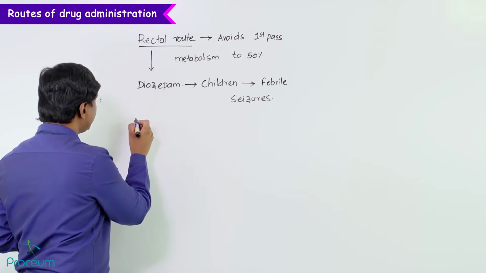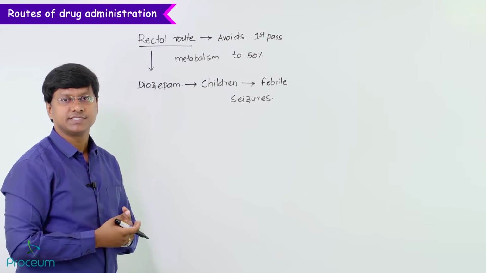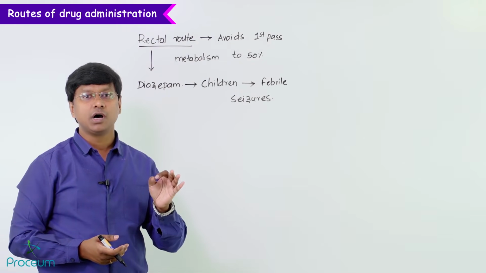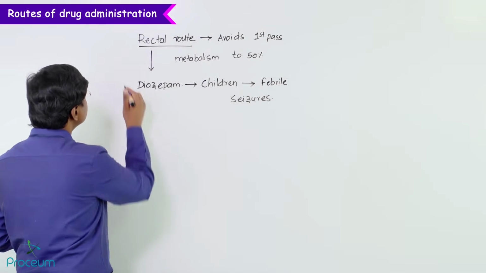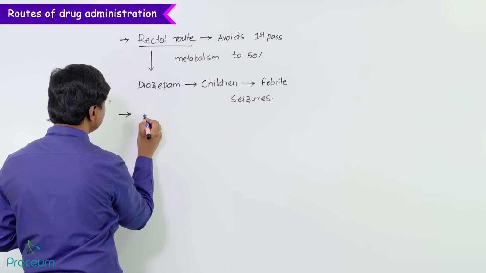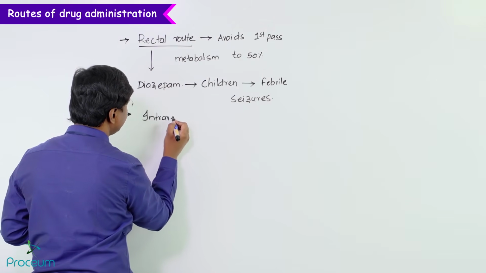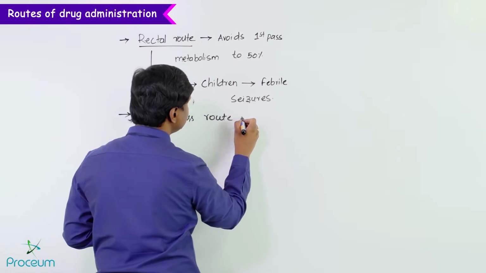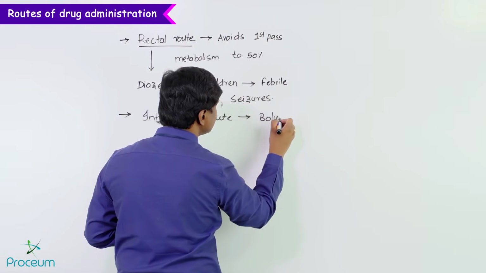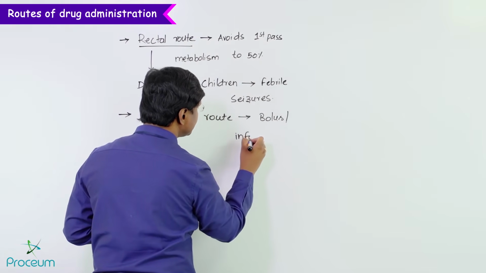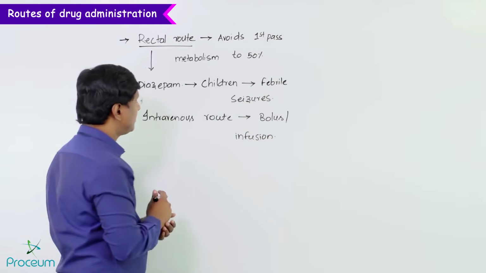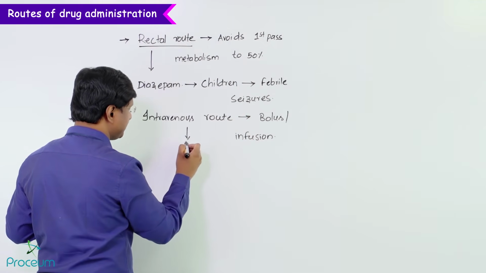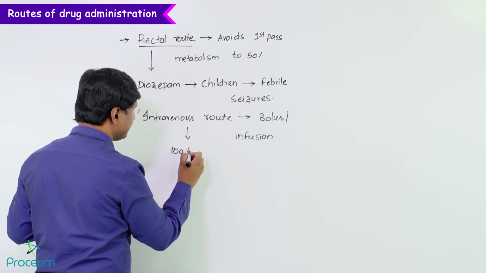Now you take the other route of administration, that is the intravenous route. Remember, intravenously drugs can be administered as bolus or via infusion. The advantage of the intravenous route is that the drug has 100% bioavailability.